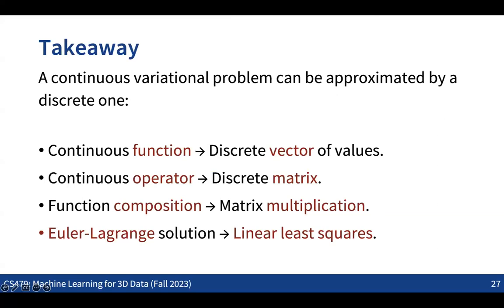Yeah, sure. You have a text saying a continuous variational problem can be approximated by a discrete one. I was wondering why it's a variational problem. Why do we solve this as a discrete problem? Why is it a variational problem in the beginning? I don't get the meaning of variational in this case.